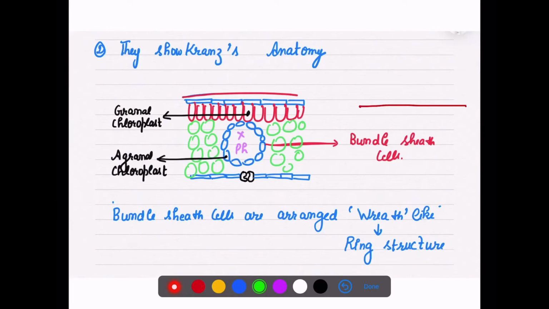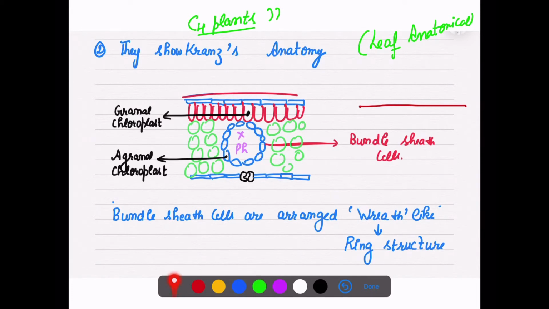The second point is that these C4 plants show Kranz anatomy. Now the question that comes to mind is, what is Kranz anatomy? If we look at the anatomical structure of the leaf of these plants, then they have something like this kind of structure.